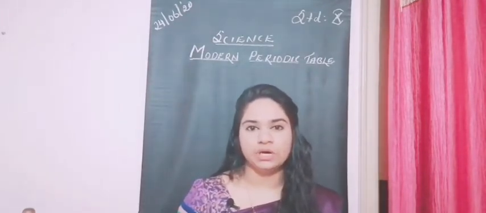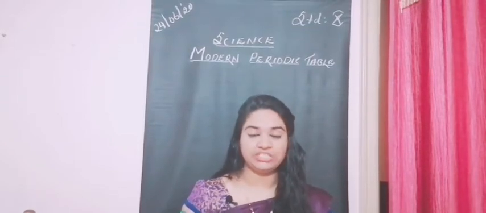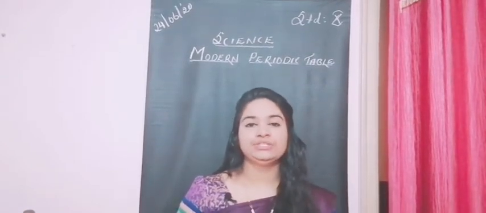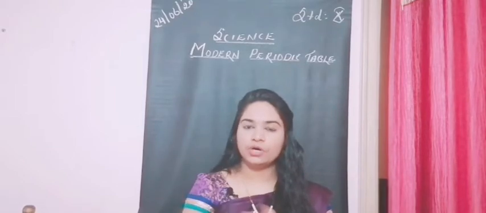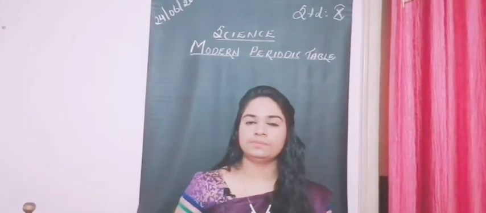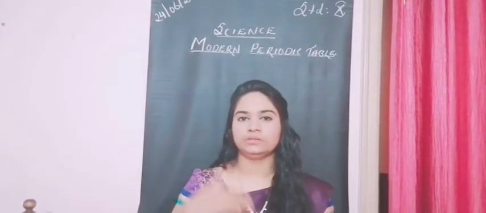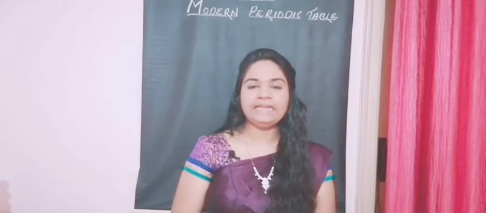It was on our periodic classification of elements. So we have gone through the history of the classification of elements, right? Now, where did we end up? Who was it? It was Mendeleev's periodic table with his law. That was our last topic which we had discussed.